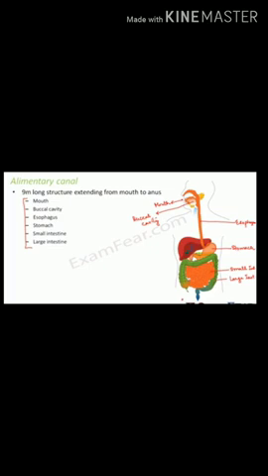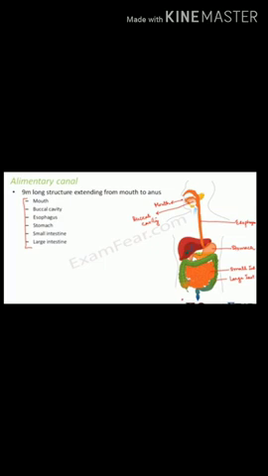First of all, canal means a tube-like structure. Dear students, this alimentary canal is a 9-meter long structure extending from mouth to anus. You might be wondering: if that tube starts from the mouth and ends at the anus, and the height of a normal human being is not greater than that, how can the body accommodate a 9-meter long tube from mouth to anus?